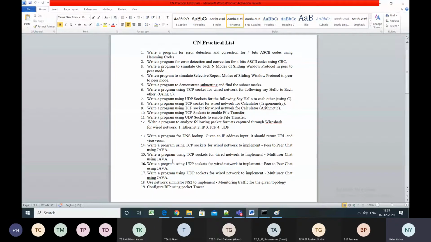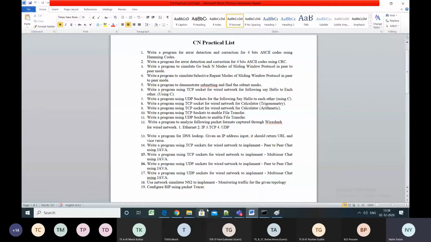What it means is there will be one single server, and there will be multiple clients which are communicating with each other through the server, right? So multiple clients is the base for this. Now for this, what are the changes in the code? The change in the code is that the server has to handle multiple connections at a time, right?